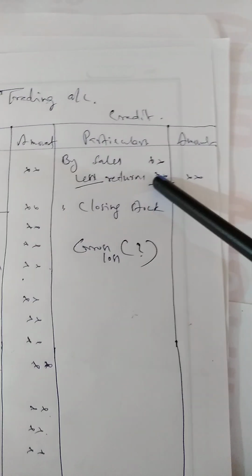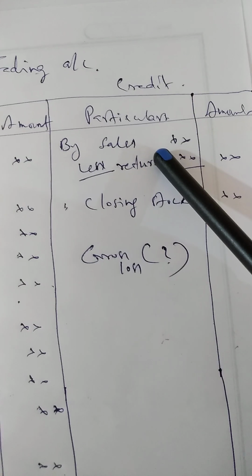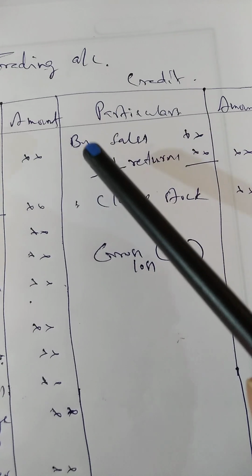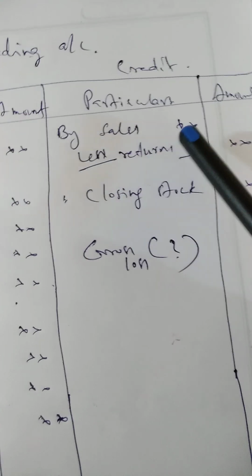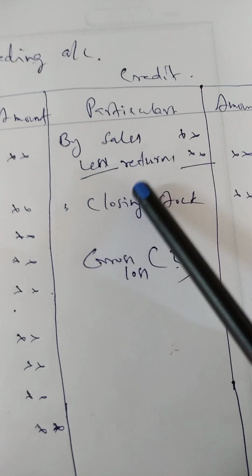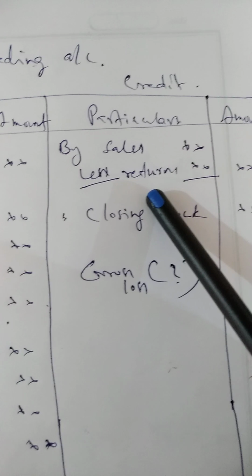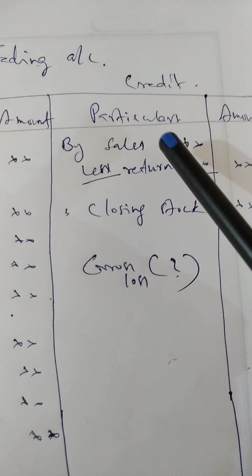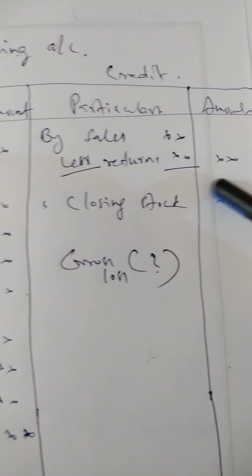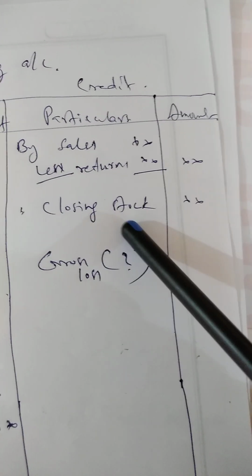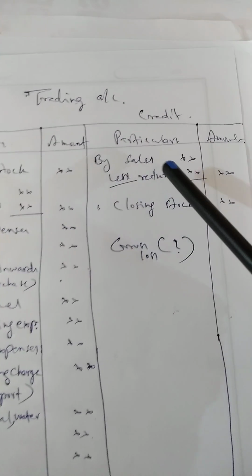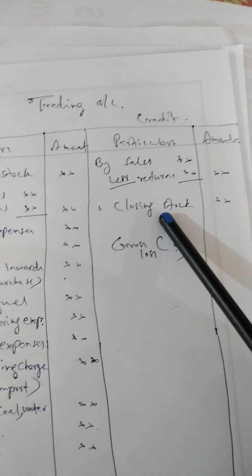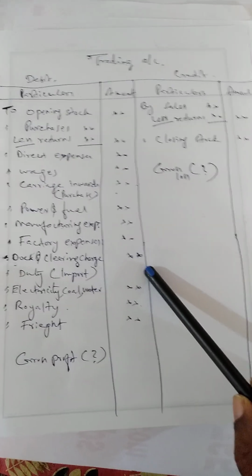Okay. Similarly, come to the credit side. The first item to be shown on the credit side must be sales. While writing the credit side, you should show 'By'. Okay, by sales. And the amount is shown here because sometimes there may be sales return. The sales return is otherwise called return inward. The sales return or return inward is deducted from here. Then thereafter closing stock is written. These are the items shown on the debit side, and usually only two items are there on the credit side. The first item must be sales and the next item should be closing stock. Okay. So this is a format of a trading account.